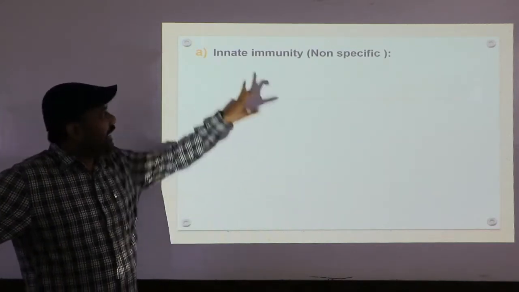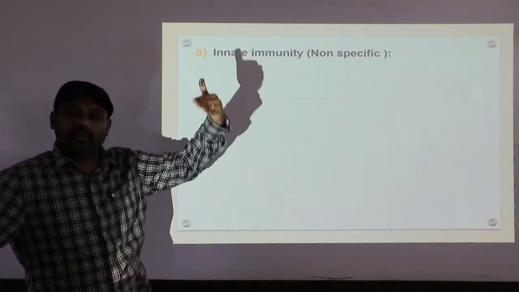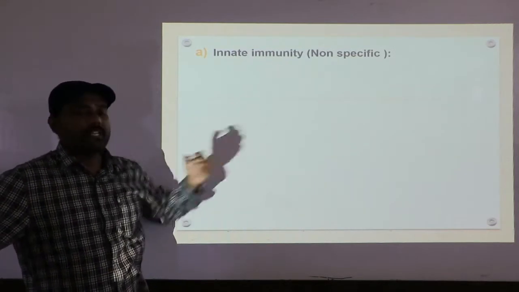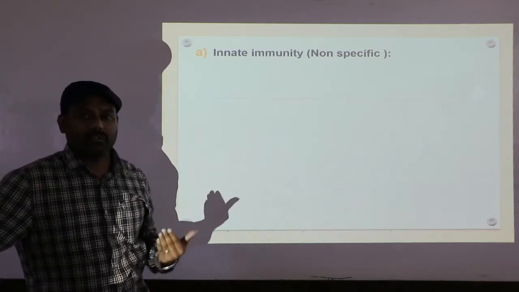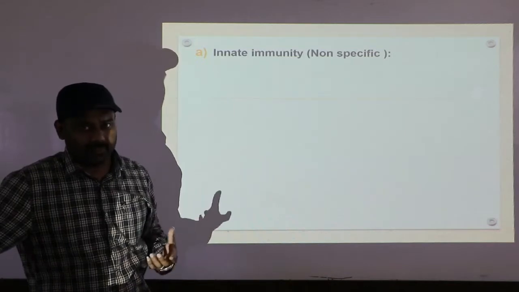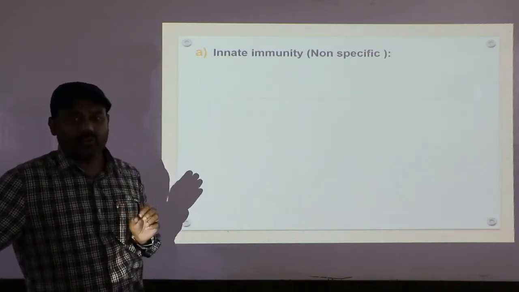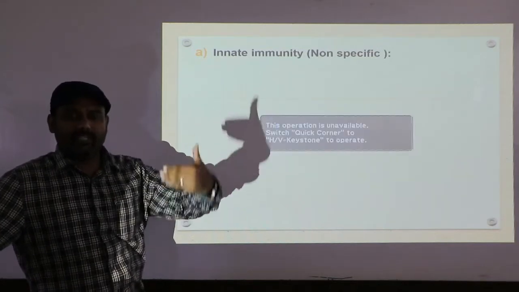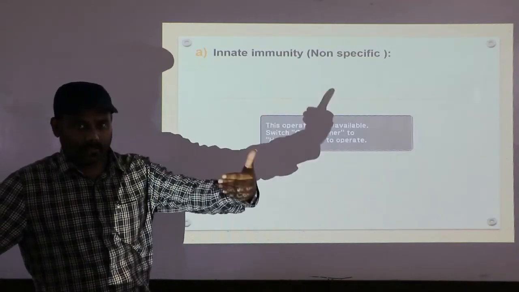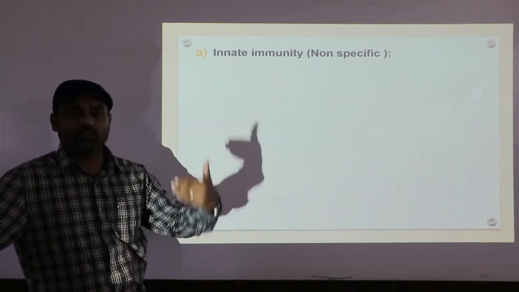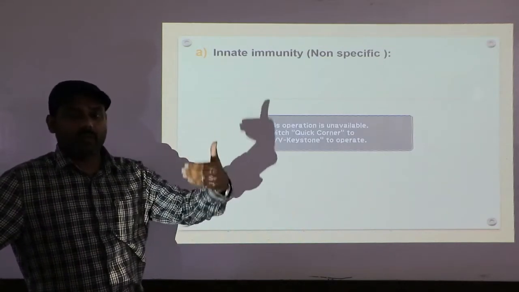As I told you, innate immunity is the immunity present at the time of birth, and it is non-specific. Why is it called non-specific? Because it is not specific in its action. It tries its best to prevent the entry of microbes into the body.